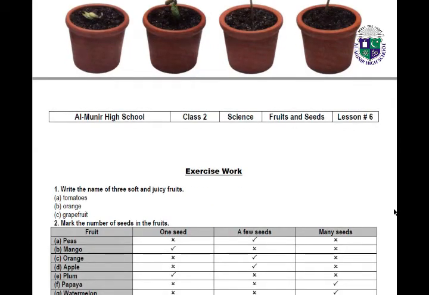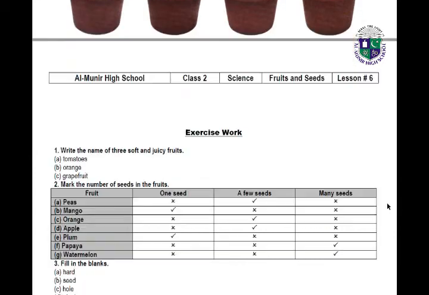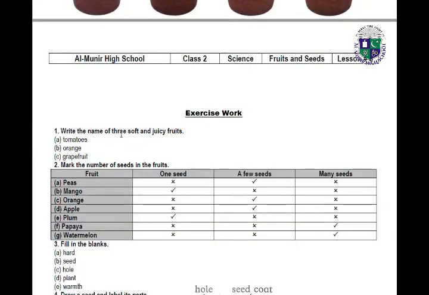Now we have exercise work, which is on your page number 37. Question number 1 is: write the names of 3 soft and juicy fruits. The first one is tomatoes, second one orange, and the third is grapefruit. So write these 3 names in your book.